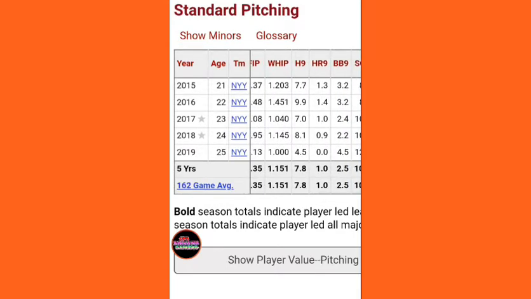Okay, here's his WHIP. When you look at Justin Verlander, you're looking at like a .72. Gerrit Cole, same, .78. But you can see his WHIP this year doesn't count because he only had a few innings, with the 1.0. But if you look at last year's WHIP with a 1.14, that's kind of an interesting fact. Anyway, that was my real quick look at Luis Severino, who we're facing up against today.